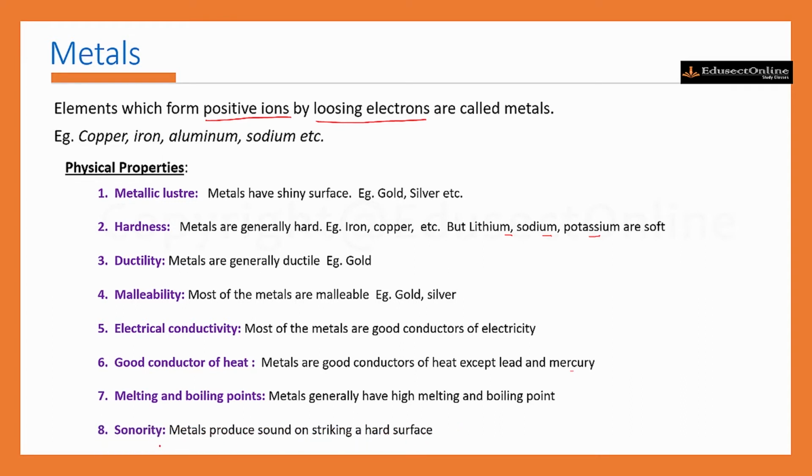Next is sonority. Sonority means the metals can produce a sound on striking a hard surface, and that property is said to be sonority. So metals produce a sound on striking a hard surface. That means the metals are sonorous, and using this property the school bells are made of metal. So these are the different physical properties of metals. That means they have metallic luster, they are hard, and they are ductile and malleable in nature. Then metals are good conductors of electricity and heat, and they have high melting and boiling points. Then the metals are sonorous in nature.